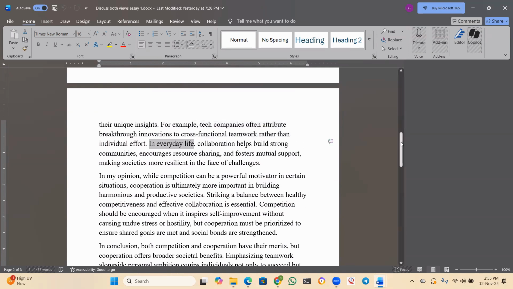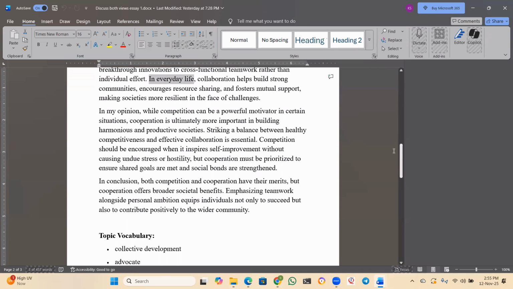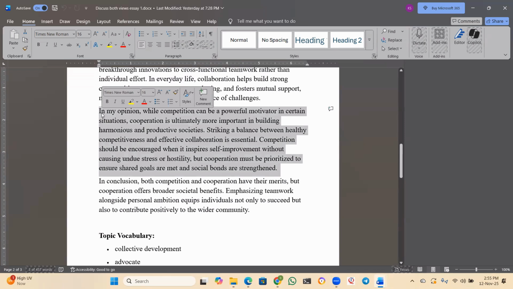Done. Now we spoke about competition. We spoke about cooperation in the next paragraph. And now we have to give our own opinion. Now, what is your opinion? Which one is better? Is competition better or is cooperation better? That's what you have to think. You have to generate ideas in the first 5 minutes and you have to support only one thing. You cannot support two things.